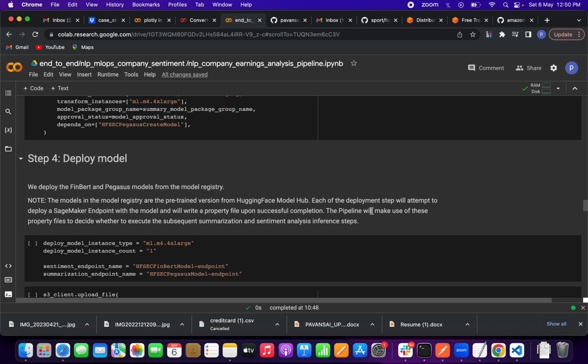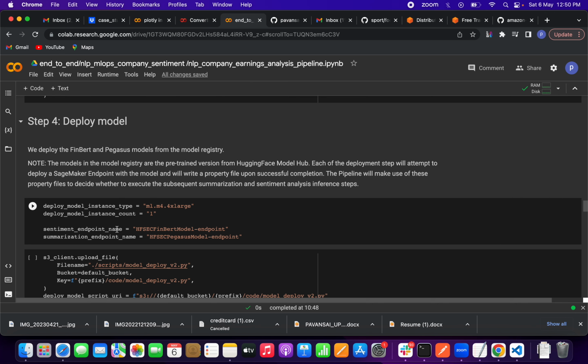Each of the deployment steps will attempt to deploy a SageMaker endpoint with the model and will write a property file upon successful completion. This pipeline will make use of these property files to decide whether to execute the subsequent summarization and sentiment analysis in the inference steps.